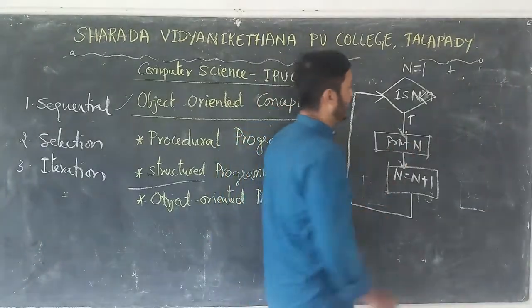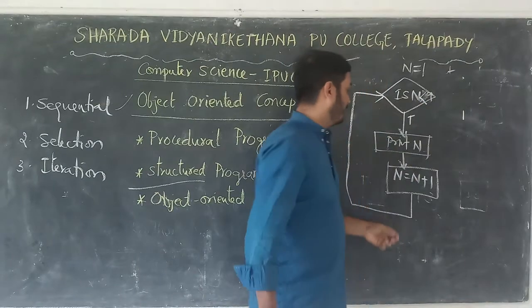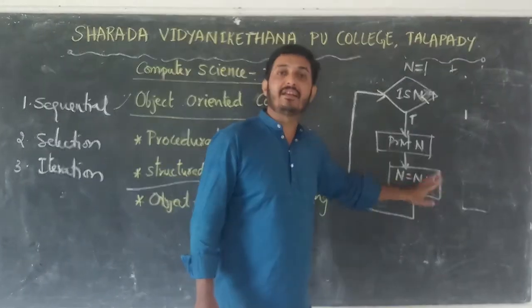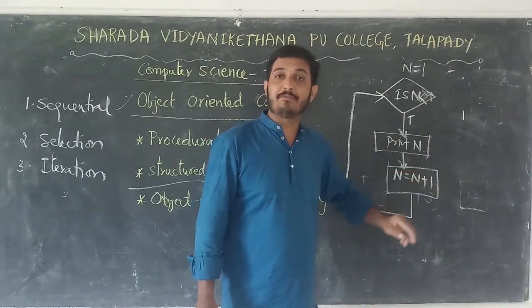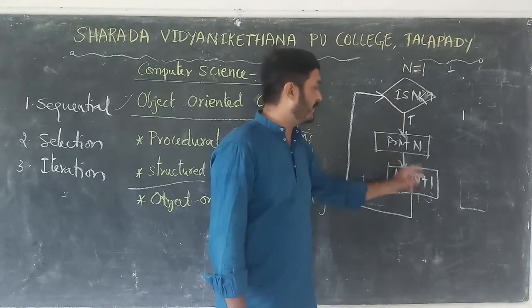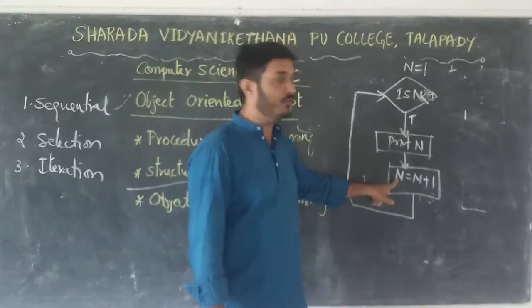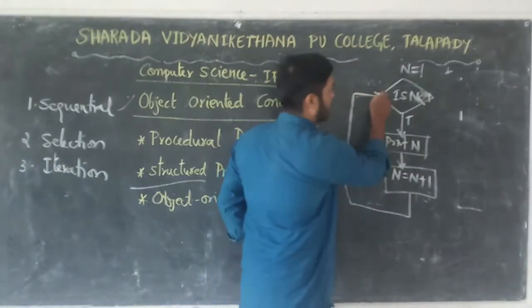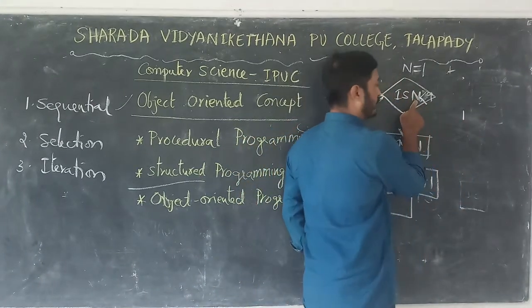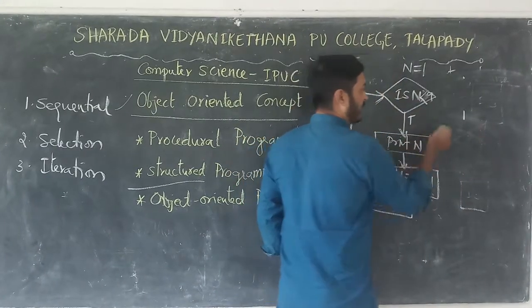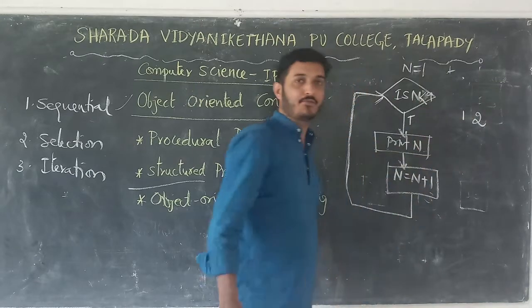Print n, so it will print 1. Next, n equal to n plus 1, increment operation. N equal to n plus 1 means 1 plus 1, it is 2. Latest value of n equal to 2. Again we have to check the condition. So 2 is less than 9, true, print n, so it will display 2.